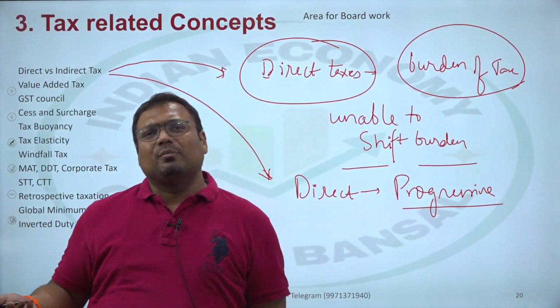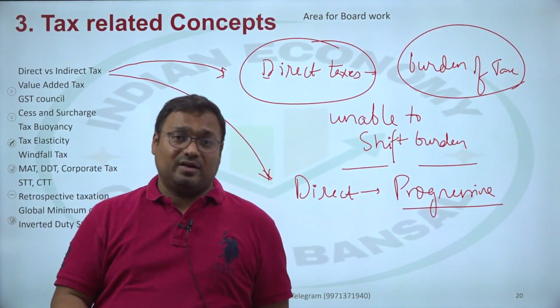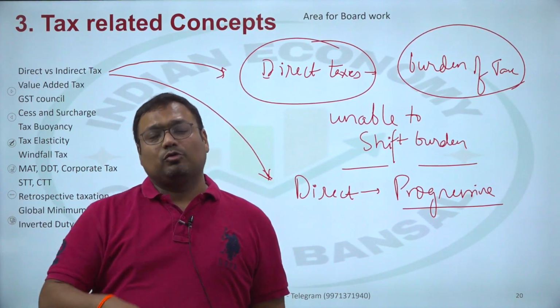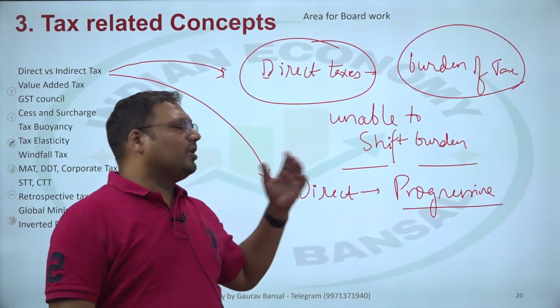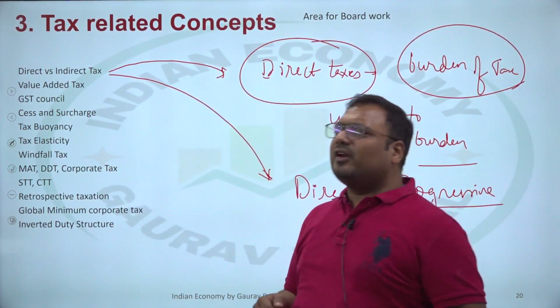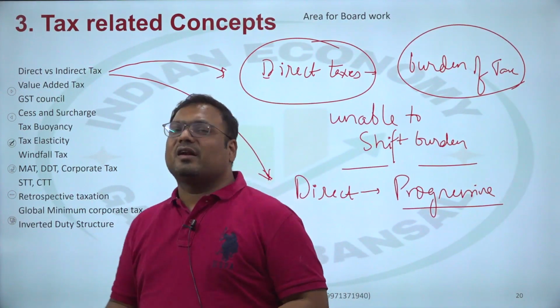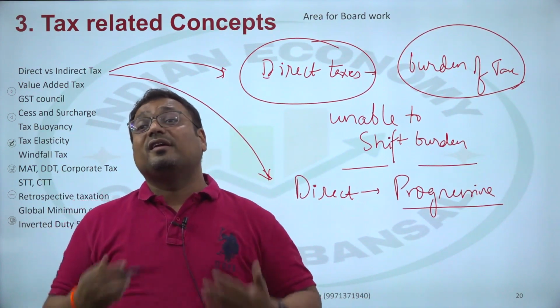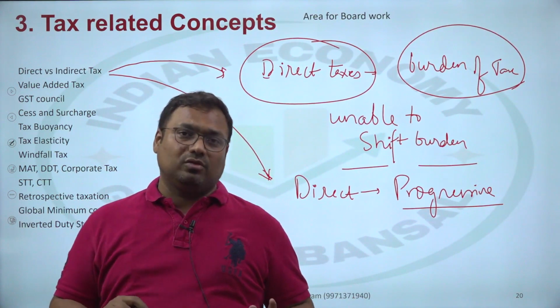People who have higher income pay higher taxes at a higher rate. Not only because their income is higher, they also pay at a higher rate. So that is a progressive tax. So direct taxes are generally progressive. The same is very difficult in indirect taxes. So indirect taxes are generally regressive or neutral in nature.